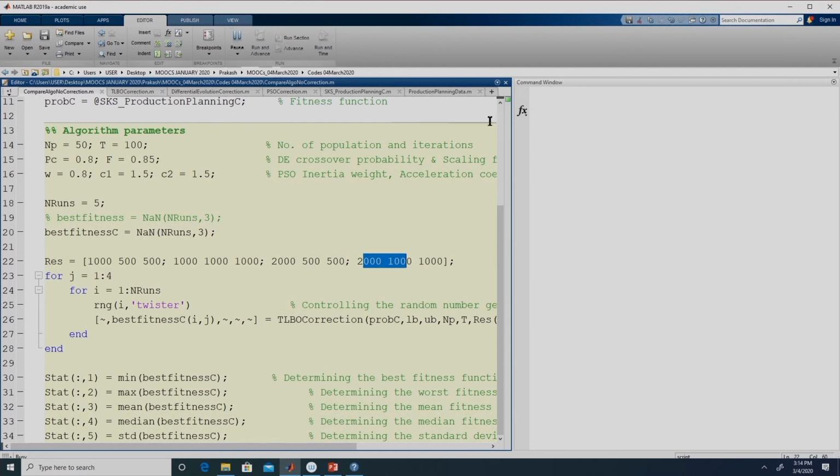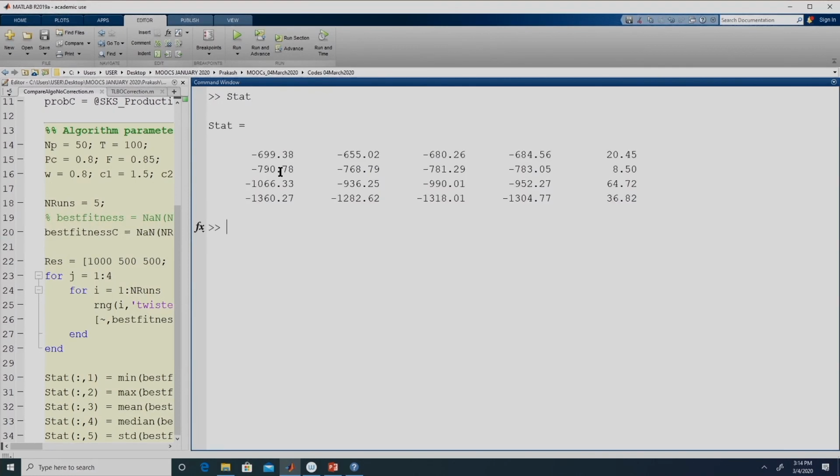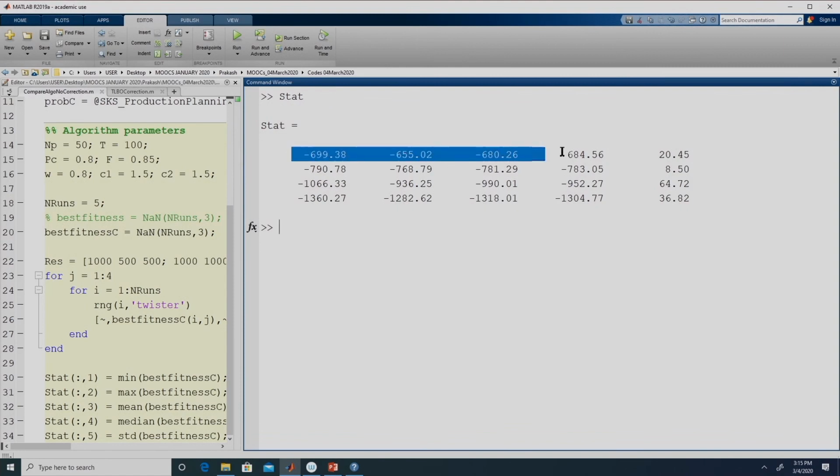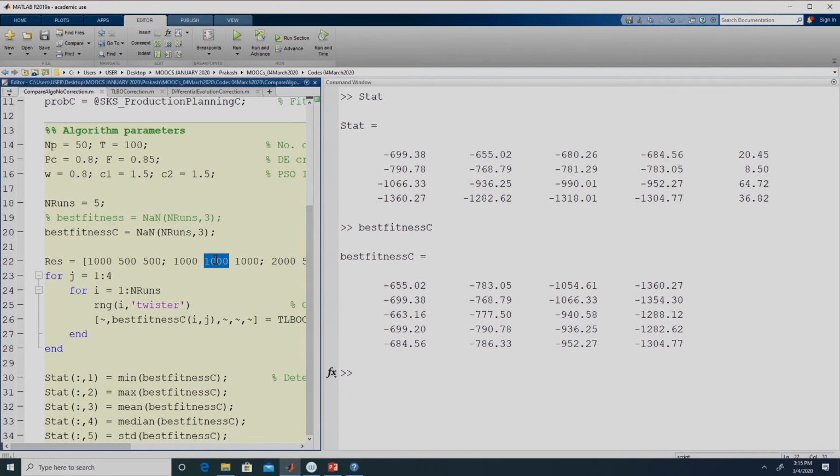So, if we execute this it will take a little while, right. So, now we have the command prompt. So, we can look at this variable stat, right. So, each row indicates a particular run. So, if we look at best fitness, right. So, these are the 4 cases which we have, right, case 1, case 2, case 3, case 4. So, the first column of best fitness C is case 1. So, for the case 1 we see that the values in the 5 runs are the 5 rows of the first column. Similarly, for the second problem, right, second problem in the sense with a budget of 1000, raw material 1 available being 1000 and the amount of raw material 2 available being 1000. So, these are the results of the 5 runs. Similarly, the third case and the fourth case, right.